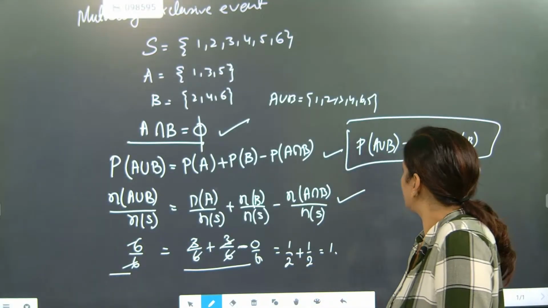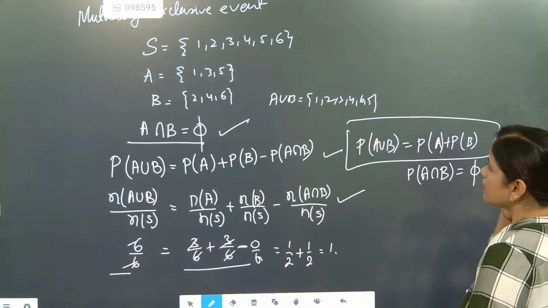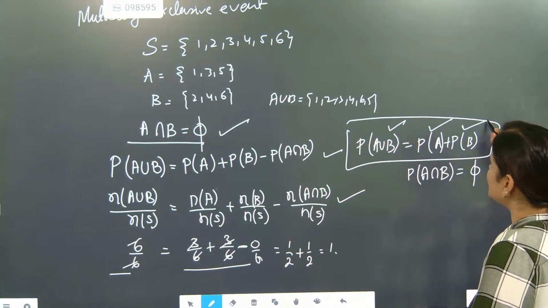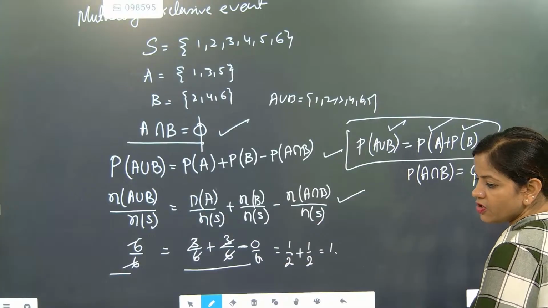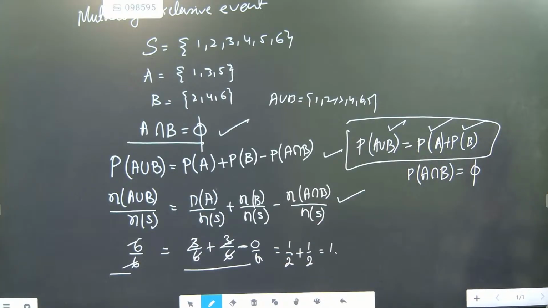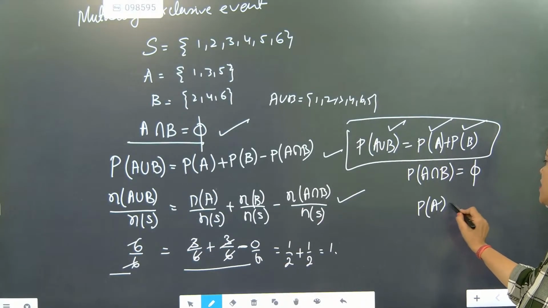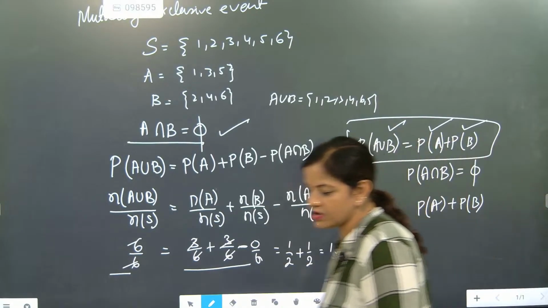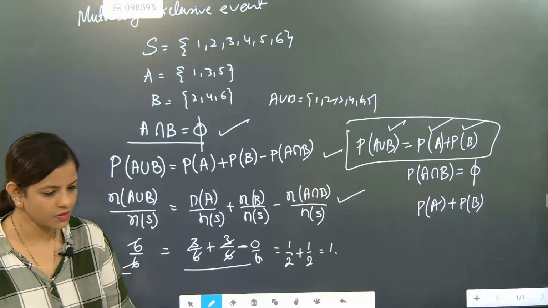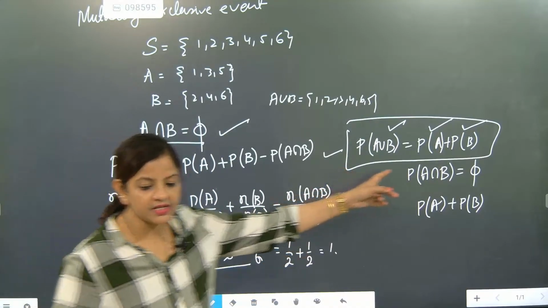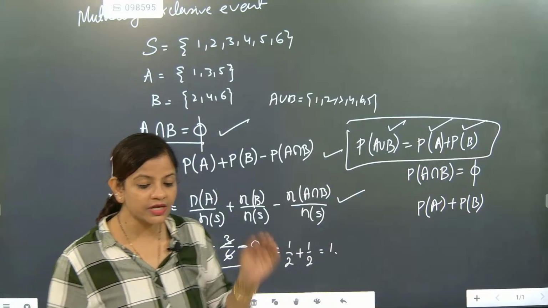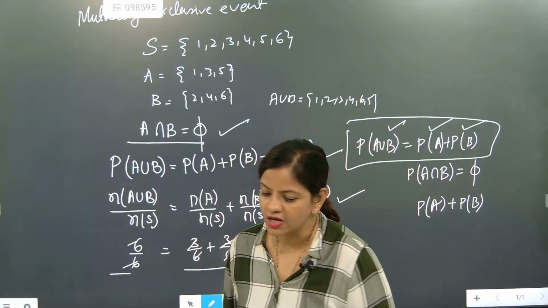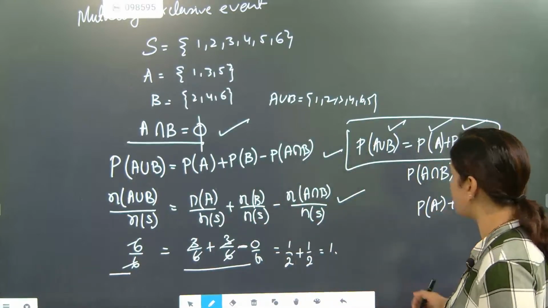This is a case of P of A union B is equal to P of A plus P of B. But the intersection part will not be there. That means P of A will be there and P of B will be there, but the intersection part is not there. So union will be there, intersection part will not be there in the case of mutually exclusive event.